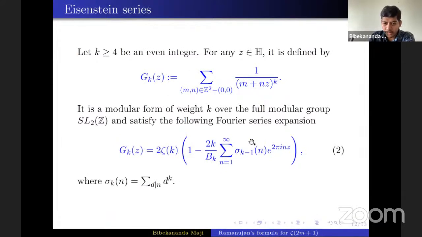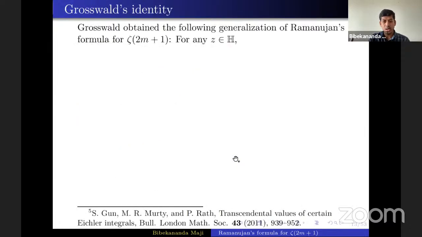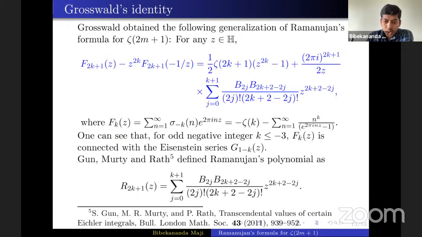So you see, f_k is defined by this series. First you have to normalize this, then you have to remove the constant term, then you will get the f_k(z) function. I just wanted to say that this Ramanujan's formula is connected with the theory of modular forms. Further, Gun, Murty and Rath, in this paper, studied this f_k(z) function, the transcendence of values of f_k(z). f_k(z) is actually an Eichler integral of the Eisenstein series, so it has some integral representation also.